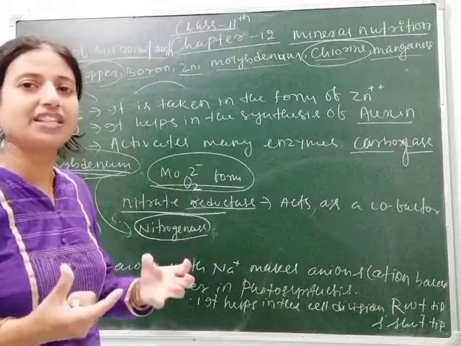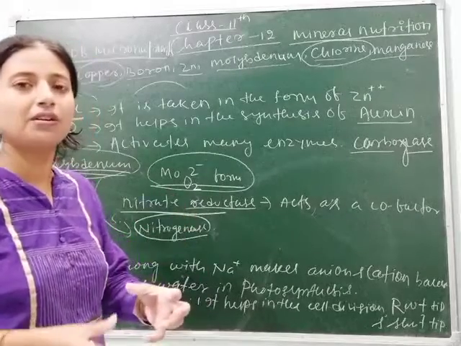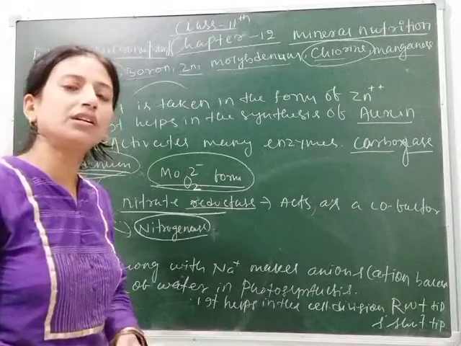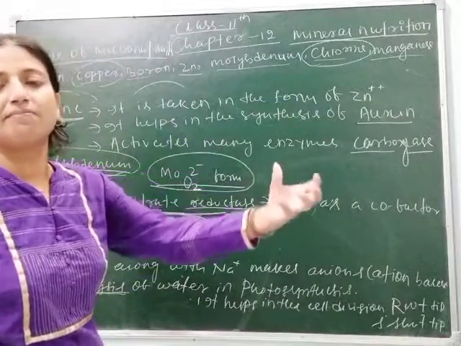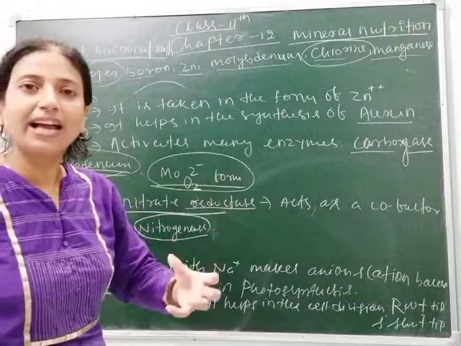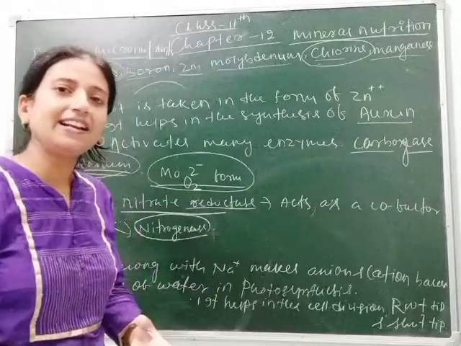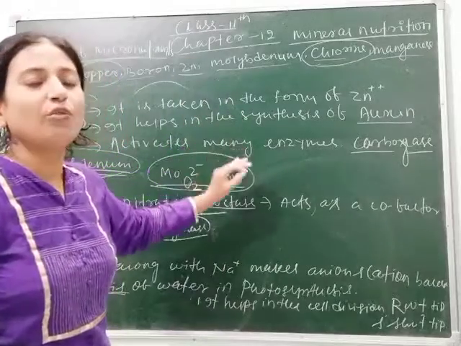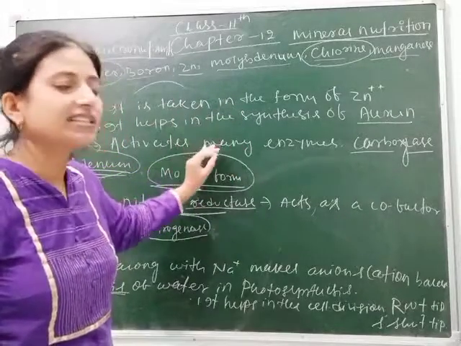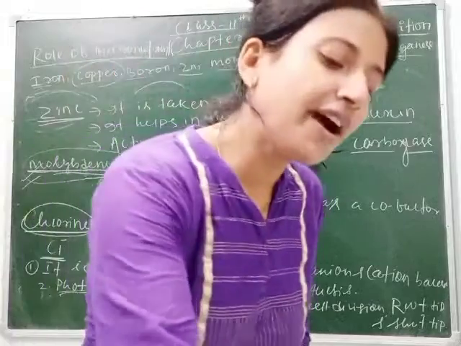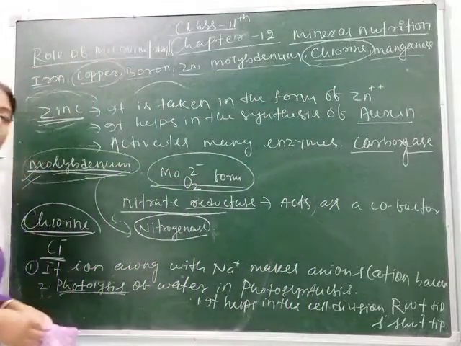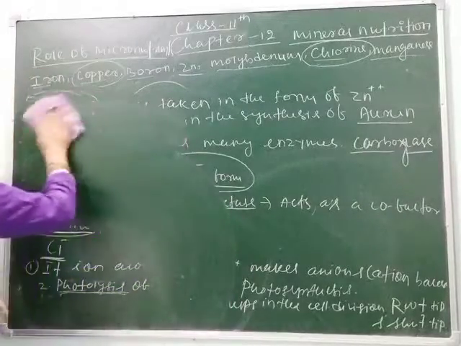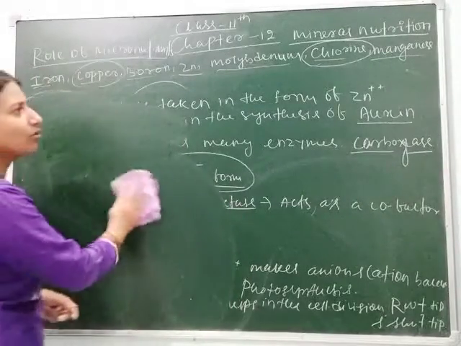Many times you have seen that plant growth is not proper. When we grow any crop, they have stunted growth. Or if growth occurs, the plant gets much taller than its normal height. Then its flowering gets delayed, its fruiting gets delayed. So students, all these mineral nutrients are important and necessary for the plant. The lack of any one of the nutrients affects plant growth.